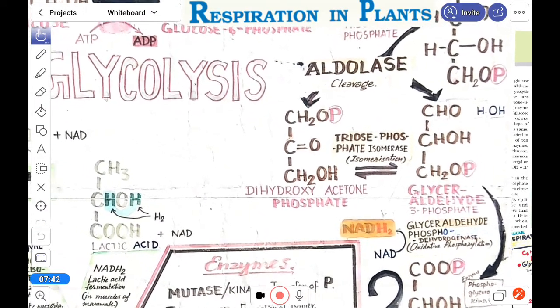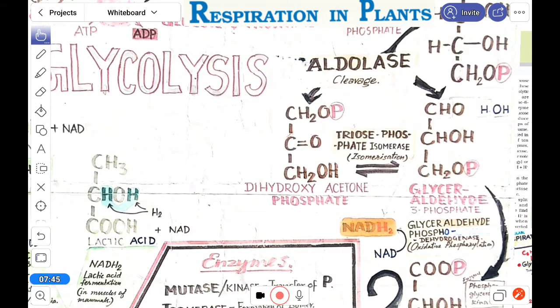If you can recall, in photosynthesis it was joined; now here it is separating. Now here is dihydroxyacetone phosphate, which has the ketone group, and glyceraldehyde 3 phosphate, a 3 carbon phosphate.